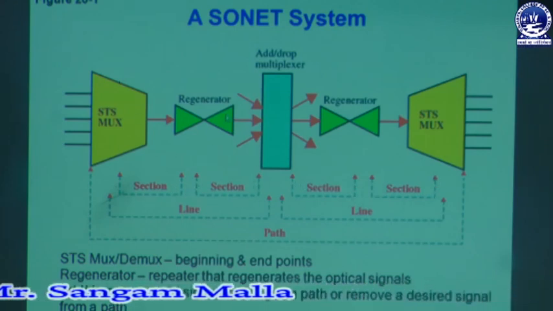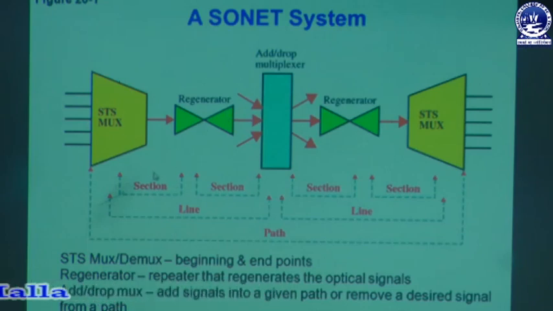So when there is a connection between the devices, we call it a section. Similarly, when we have a connection between the STS multiplexer and the add or drop multiplexer, we call the concept a line. You can see that there are two line concepts in this image. Similarly, the connection between the terminal ends, that means from one STS multiplexer terminal end to another STS multiplexer terminal end, the concept is known as path. So here there is only one path, two lines and four sections in this SONET system. So this is all about the SONET system.